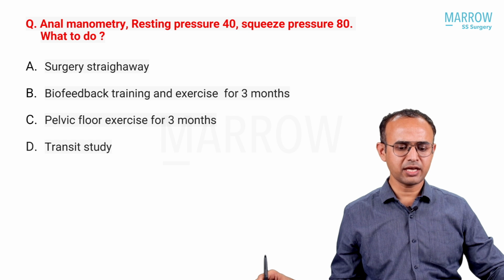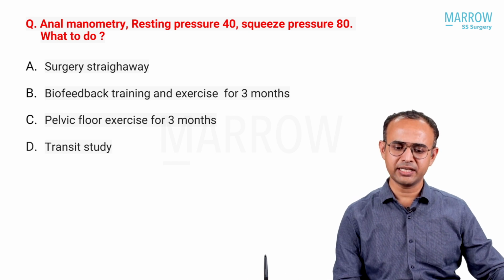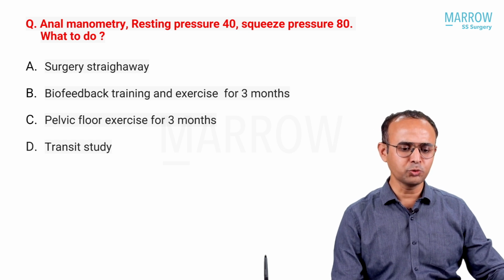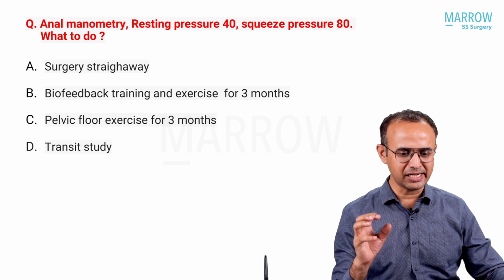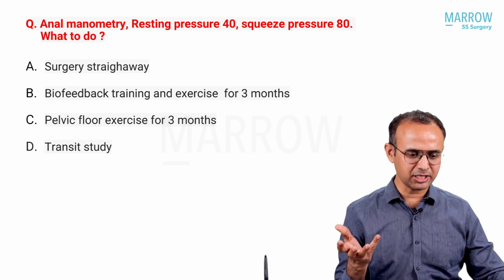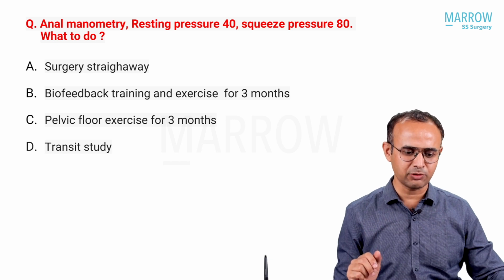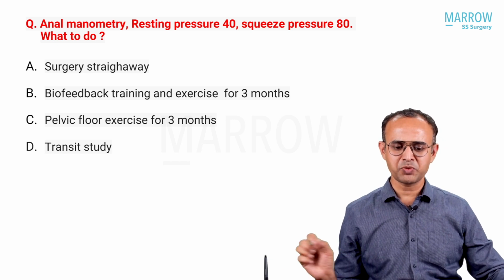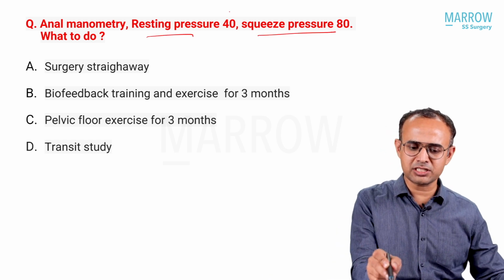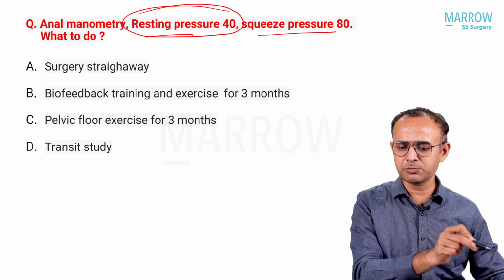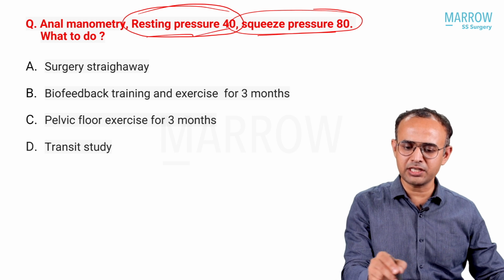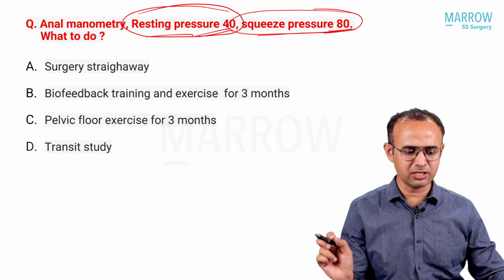Next question: they gave anal manometry findings, resting pressure 40, squeeze pressure 80. What to do next? I felt the question is not complete. It might be a constipation case scenario, and they have given the pressures. As we have learnt, resting pressure is nothing but internal sphincter pressure, and squeeze pressure is nothing but external sphincter pressure. 40 is normal, and 80 squeeze pressure is normal.